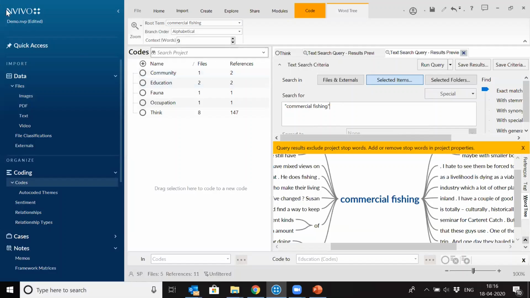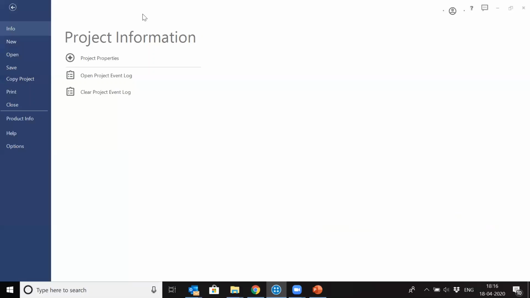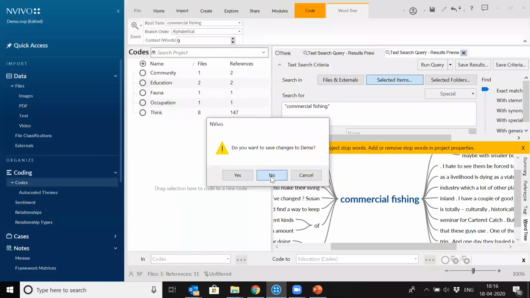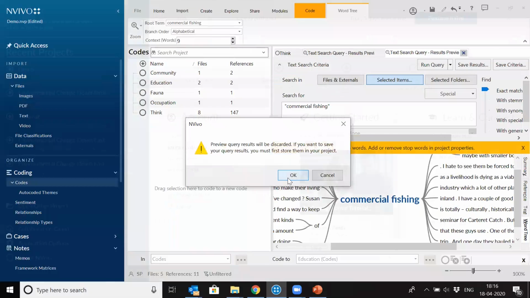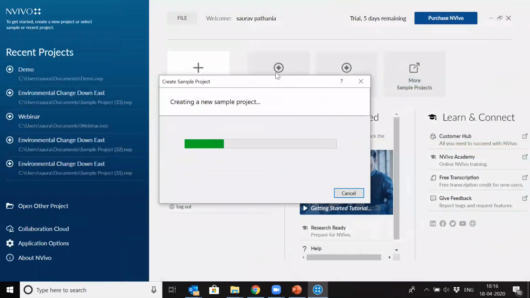I think we are almost running out of time. So I will just close this. Just give me a minute. I will open the mature form of the same project and just show you one more query, and then I will go to social media and then I will close it. So this is a sample project. This is the same project whose data set we have been working on.